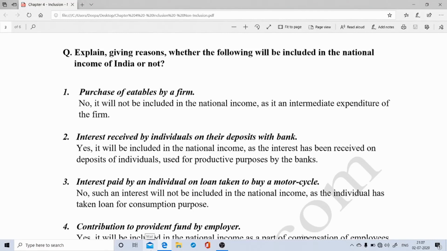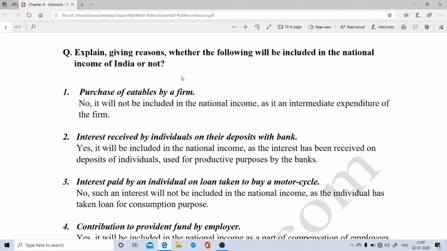In my last video, I had discussed items of inclusion or non-inclusion in the domestic income of India. In this video, I am going to discuss the items of inclusion and non-inclusion in the national income of India. So students, if we recall, when we had identified certain items to be included in the domestic income of India, we had identified two factors.